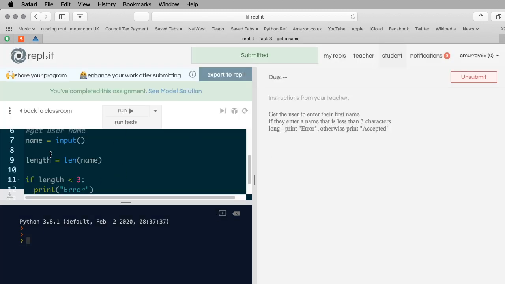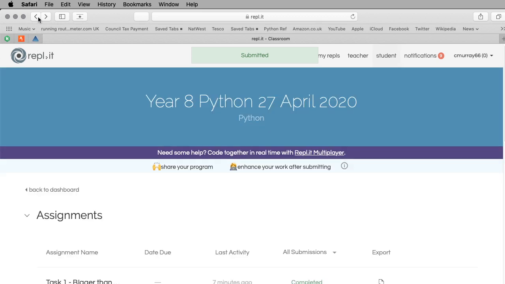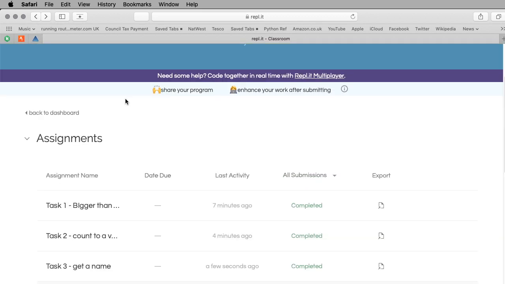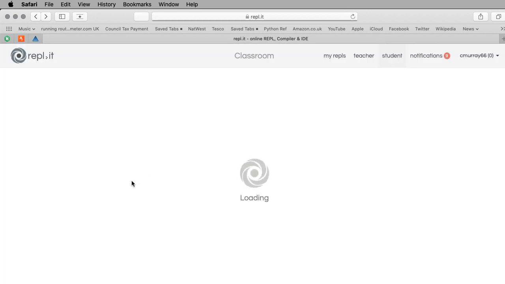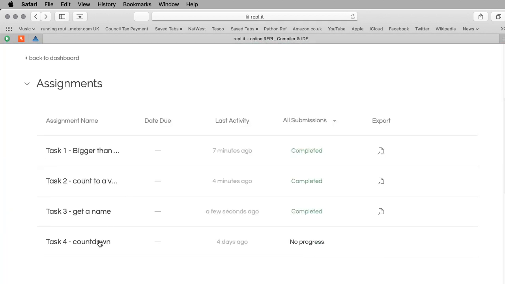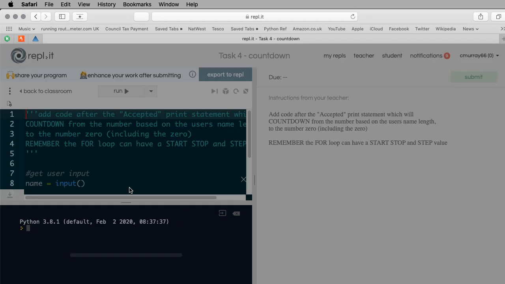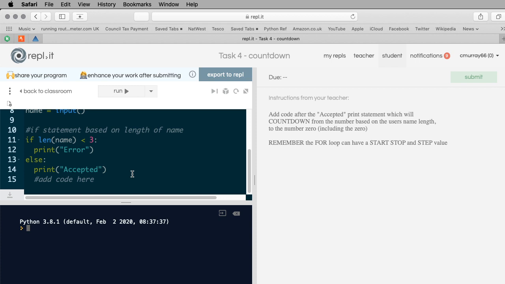3 out of 4 done. The next task will build upon that as well. But the next task is slightly more difficult, okay? Because it involves going backwards. It's a countdown.